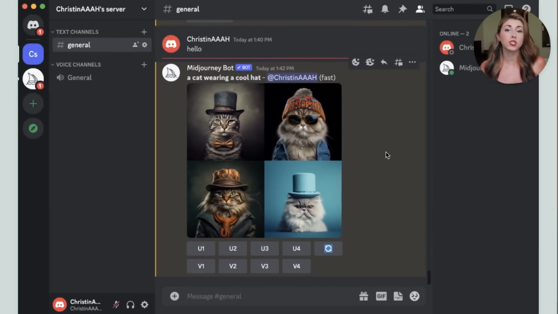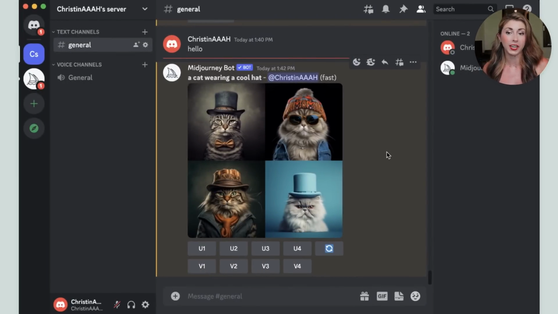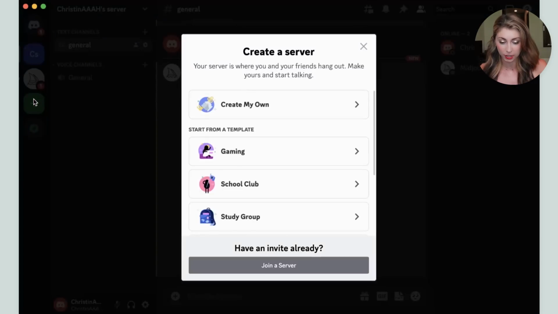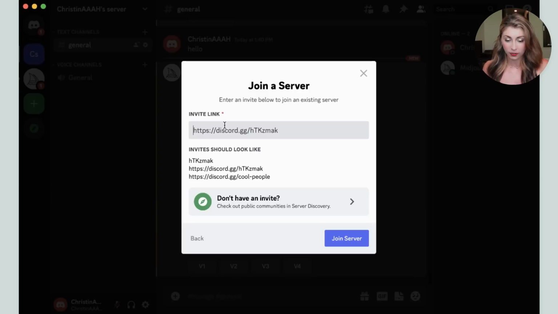To make these, we are going to need Discord and Midjourney. So first, download Discord onto your computer and create an account. Once you have Discord, you are going to need to add Midjourney. To do that, you can hit add a server, join a server, and then up here, you can just type in Midjourney and then hit join server.